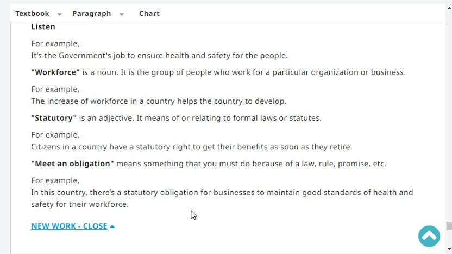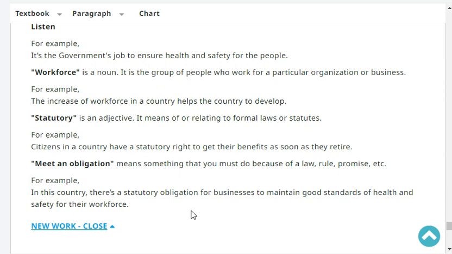Statutory is an adjective. It means of or relating to formal laws or statutes. For example, citizens in a country have the statutory right to get their benefits as soon as they retire.